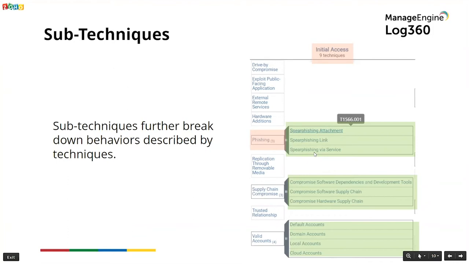So likewise, you can also see that there are sub-techniques for supply chain compromise. So compromise software dependencies and development tools, compromise software supply chain, compromise hardware supply chain. So these are sub-techniques for supply chain compromise. And there are 4 sub-techniques for the technique called valid accounts: default accounts, domain accounts, local accounts, and cloud accounts. So do you kind of see how this all comes together? The same thing can actually be done for all of the other 11 tactics of this particular MITRE ATT&CK framework. So that's how it all comes together.